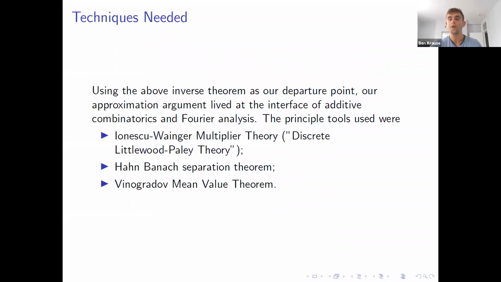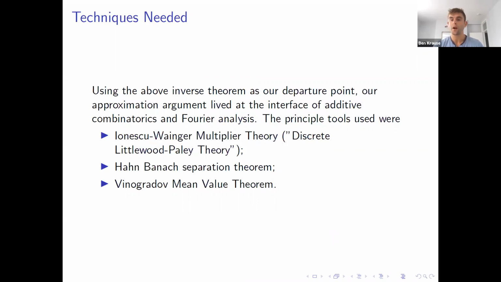So what we did is we started with this inverse theorem, and we came up with this additive combinatorial, sort of Fourier analytic argument that allowed us to turn this inverse theorem into an approximation argument that told us how to chop up our multipliers. So we used three different techniques.